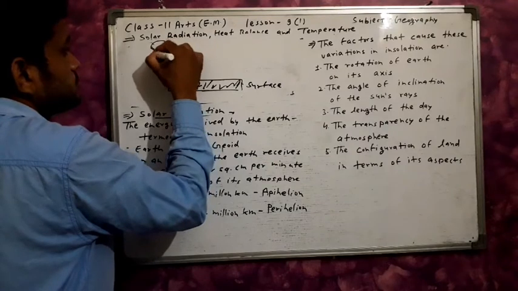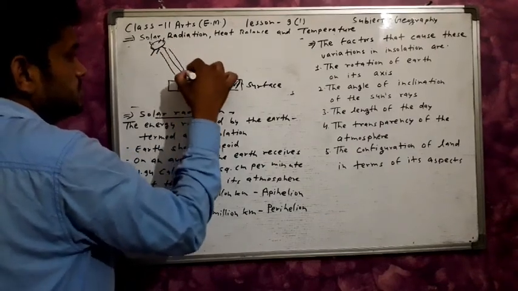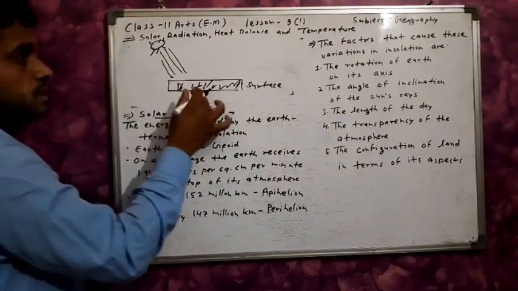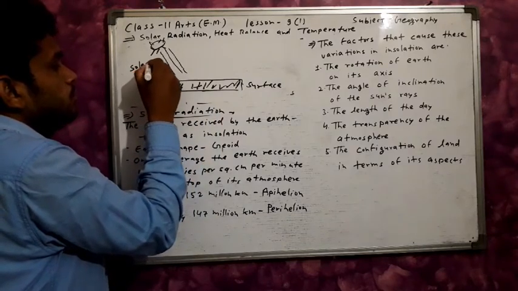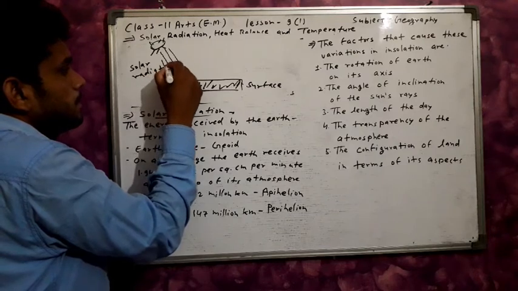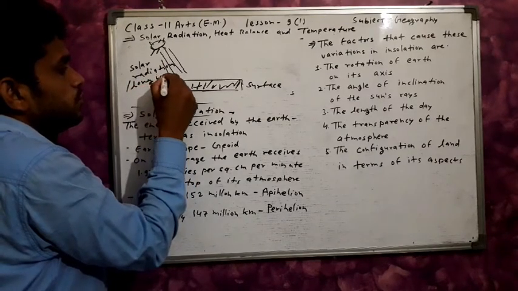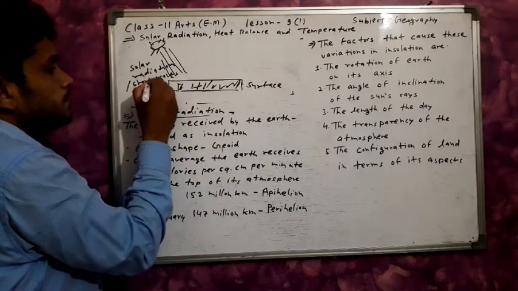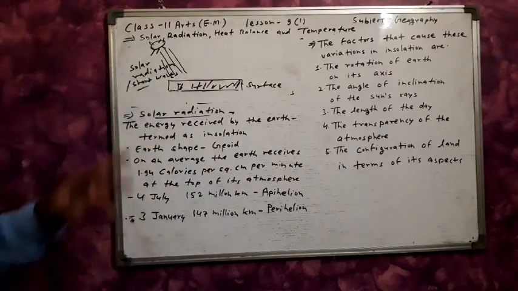The sun radiates waves, and these waves, these radiation, received by the earth are known as solar radiation. We can also call them short waves, so solar radiation and short waves are the same.